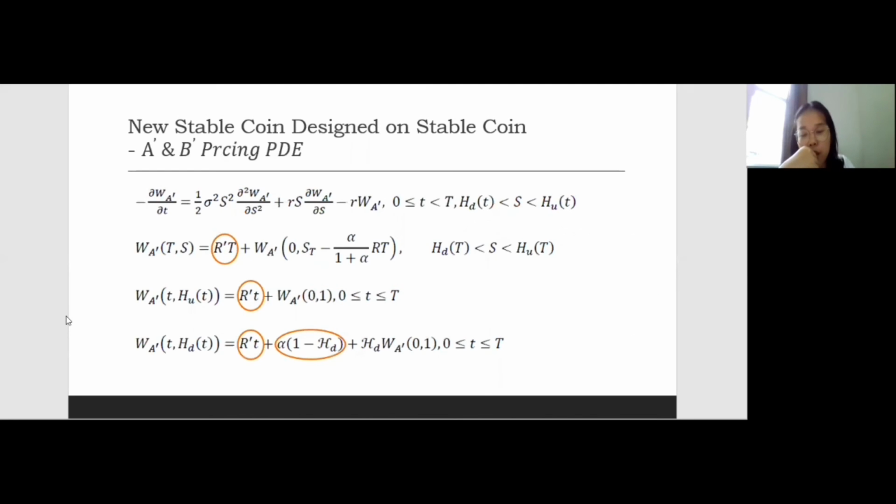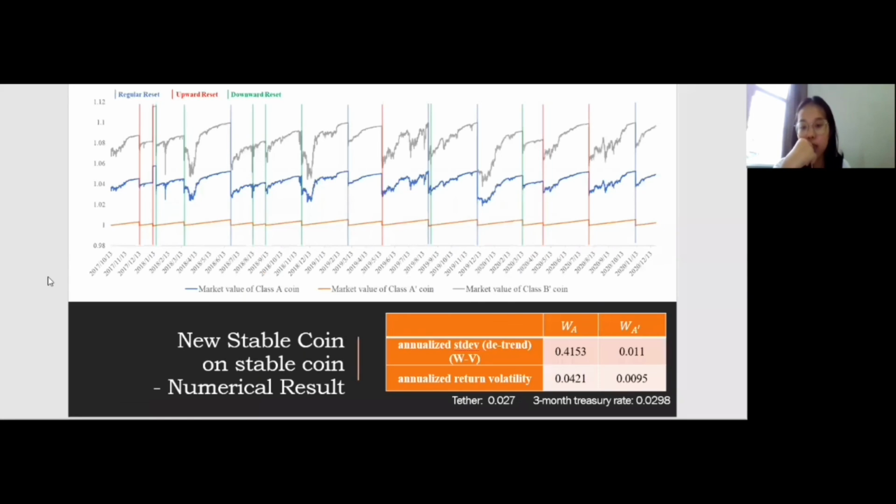Therefore, the value of A prime satisfies the following PDE. The change compared to A is R prime and the liquidation value on downward reset date. Using the same parameters as A, the value of A prime is shown here. You can see the results are very stable during the whole time period with a value close to 1.